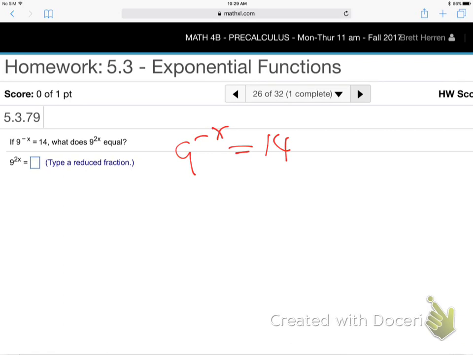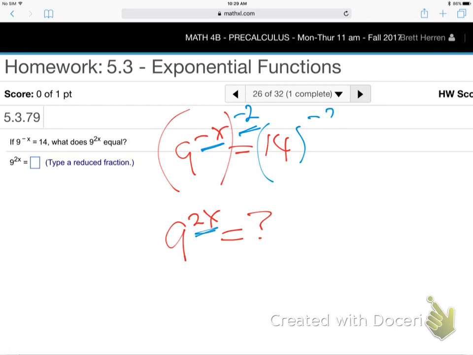9 to the minus x is 14. They're asking, hey, what's 9 to the 2x equal? So think of what power you need to put on that left side to make that negative x power become a positive 2x power. And then do the same thing to both sides and find the answer. So what power do I got to put up here? What times minus x will be positive 2x? Negative 2, huh? Negative 2 times negative x will be positive 2x.